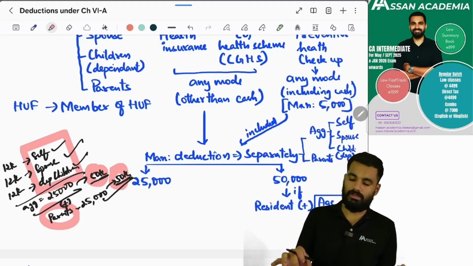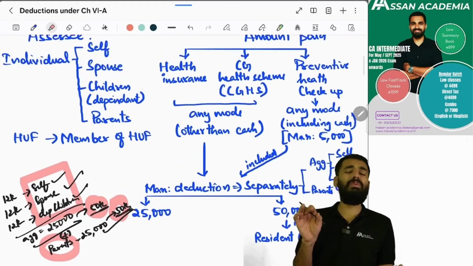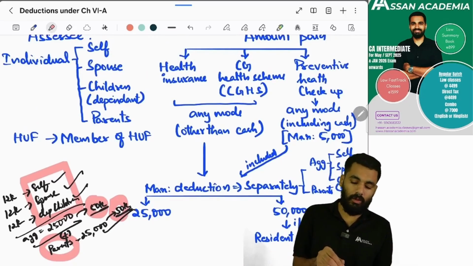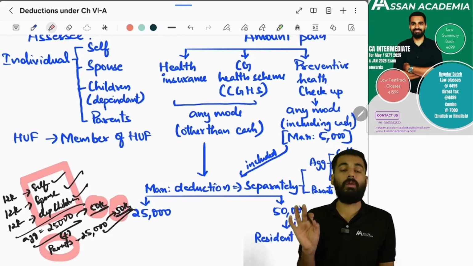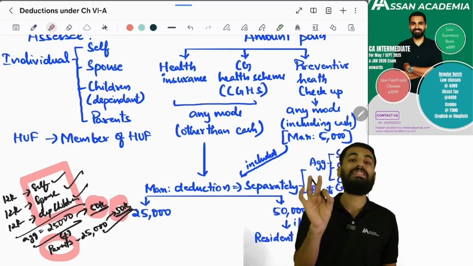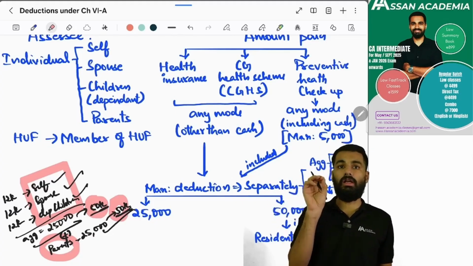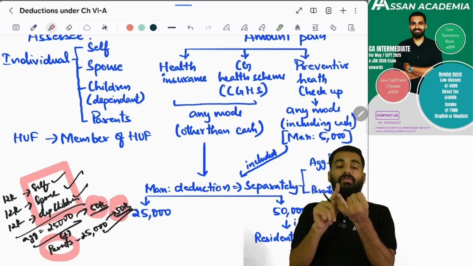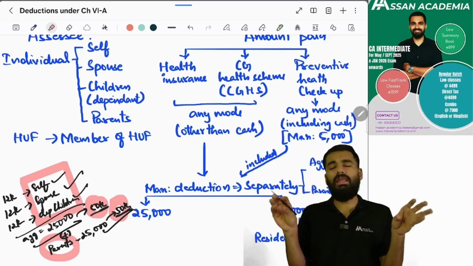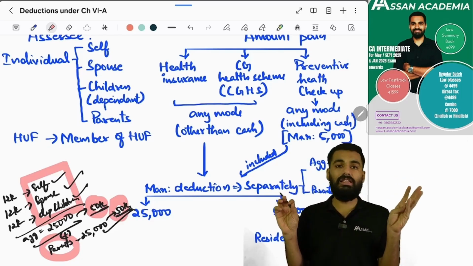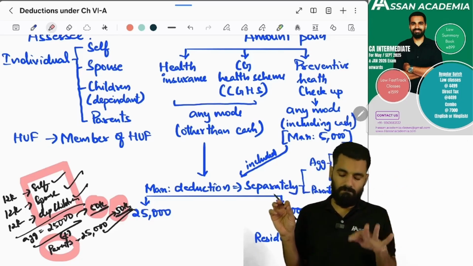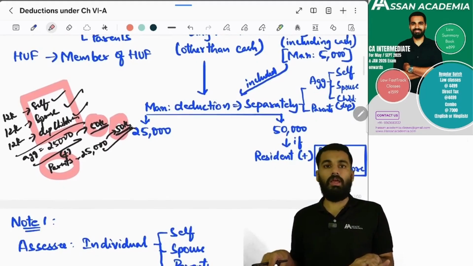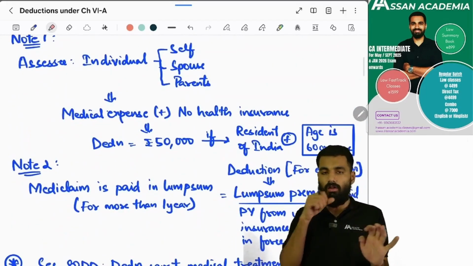Yes. Next, there is preventive health checkup, which is also included in this 25,000, 50,000. But preventive health checkup is maximum 5,000. You can claim deduction of maximum 5,000 when it comes to preventive health checkup. But preventive health checkup you can pay in any mode, also in cash. But health insurance and central government health scheme, you should pay only through any mode other than cash.